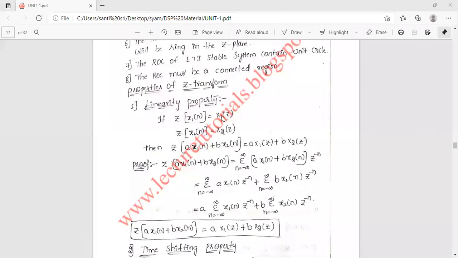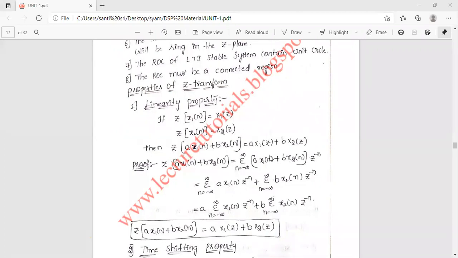So how is it proved? Z transform of a into x1 of n plus b into x2 of n is equal to sigma n is minus infinity to infinity x of n into z power minus n. That is the formula. Here x of n is given as a into x1 of n plus b into x2 of n.